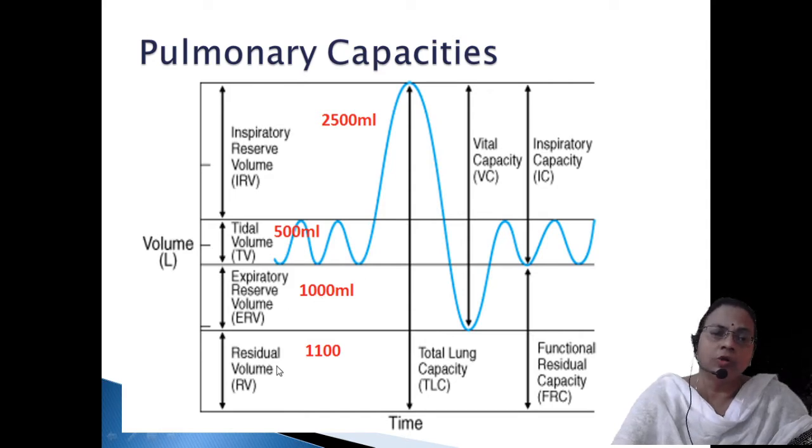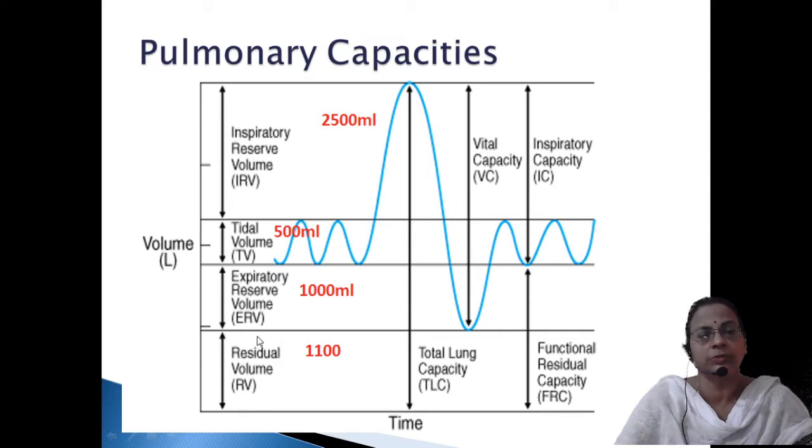Then the fourth one is residual volume. That means even after forceful expiration, a certain amount of air is retained within the lung. That is to prevent the collapsing of the lungs. Otherwise, if the lung is a vacuum, then the diffusion will be very difficult.